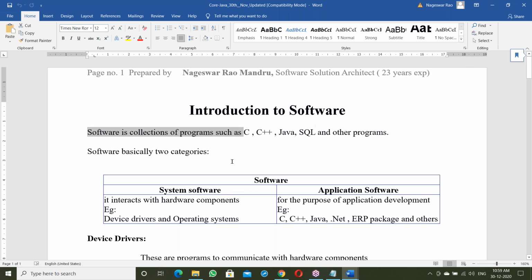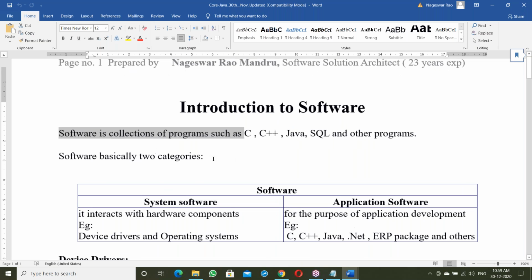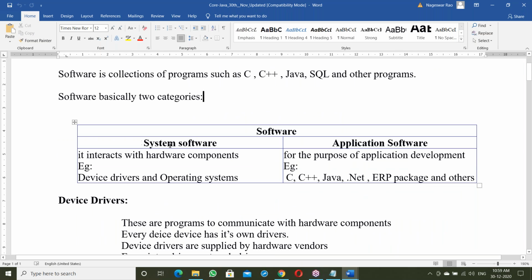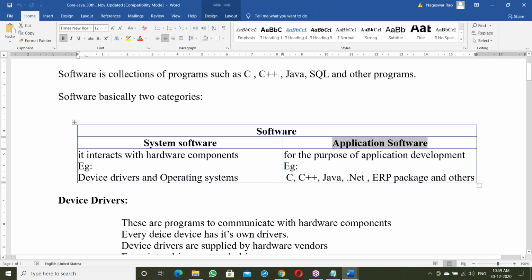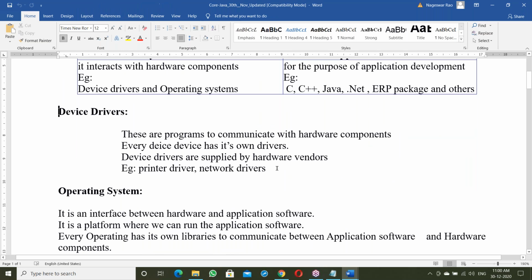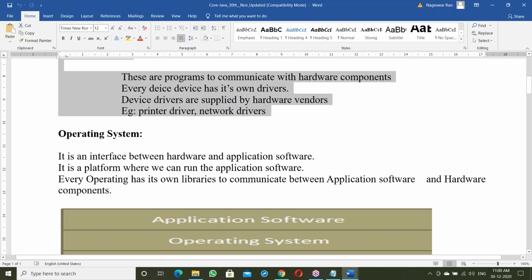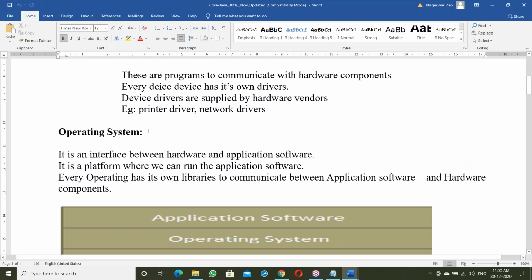See, today's topic is introduction to software. So what is software? Software has basically two categories: system software and application software. System software interacts with the hardware components, for example device drivers and operating systems. Application software is for the purpose of application development, for example C, C++, Java, .NET, something like this. The same thing is explained in the document too. In the document, every point is covered. Next, device drivers are explained a little bit.